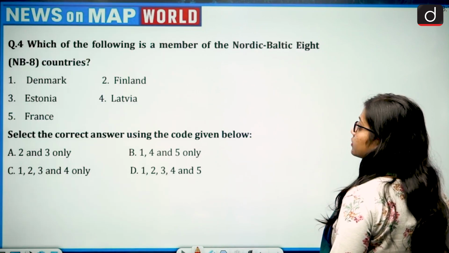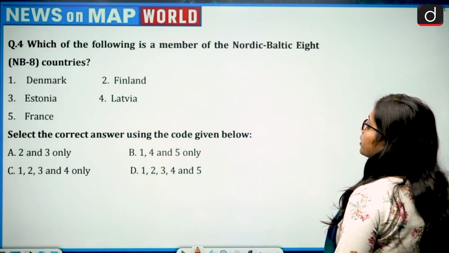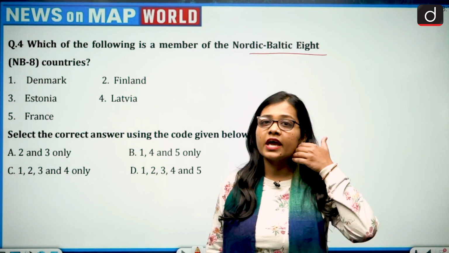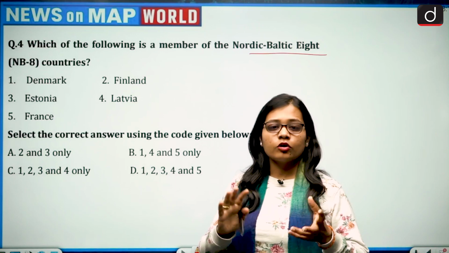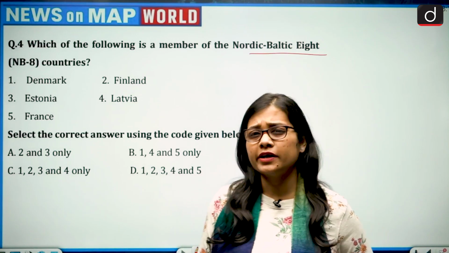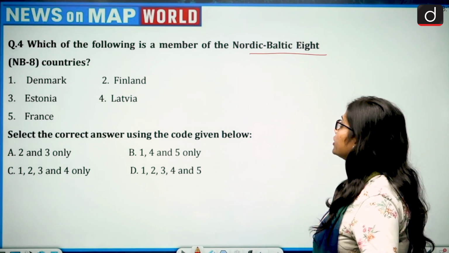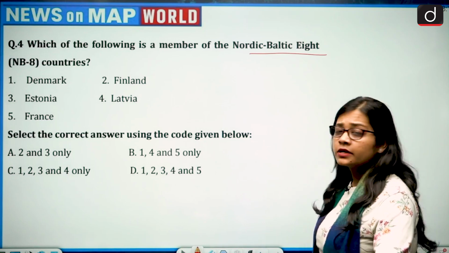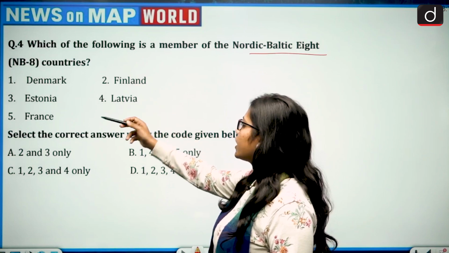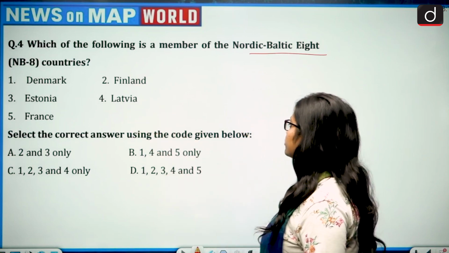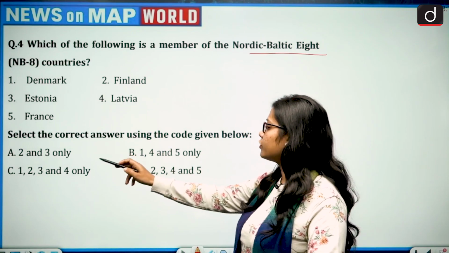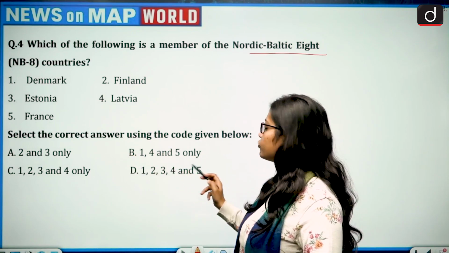Next question. Which of the following is a member of the Nordic Baltic 8 countries, NB8 countries? So this is one of the topics which majority of the times you must not have heard in the news. So it's a member of the Nordic Baltic 8 countries: 1. Denmark, 2. Finland, 3. Estonia, 4. Latvia, 5. France. Select the correct answer using the code given below. 2 and 3 only, 1, 4 and 5 only, 1, 2, 3 and 4 only, 1, 2, 3, 4 and 5.